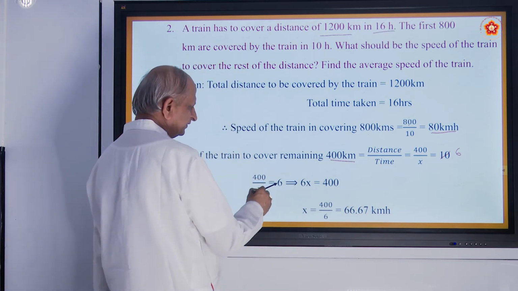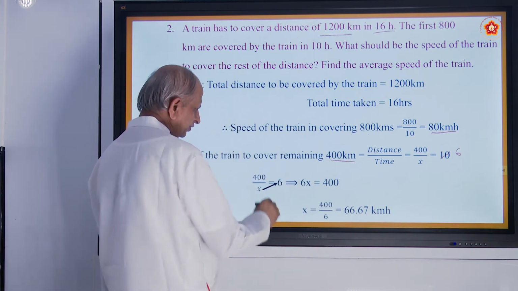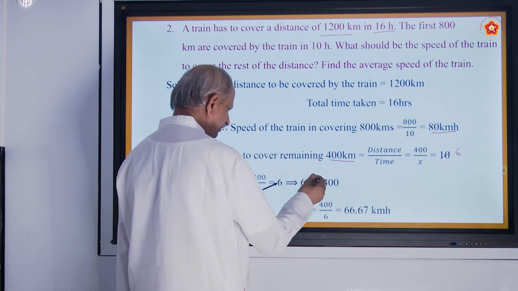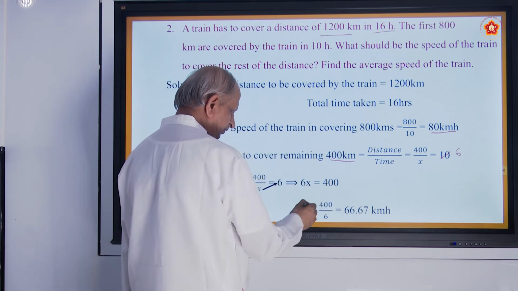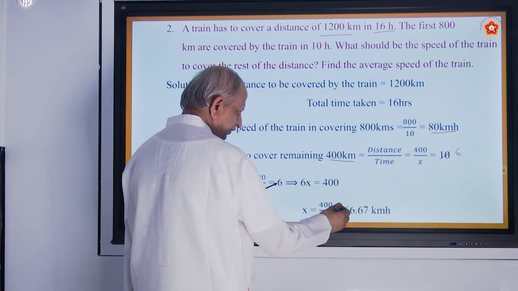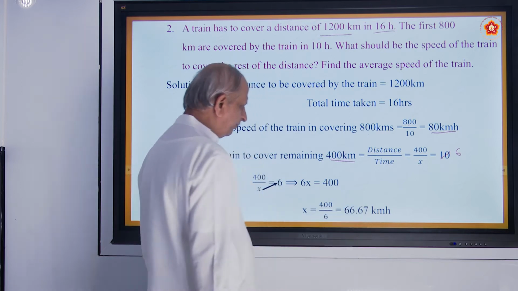So 400 by x is equal to 6. So 6 into x, 6x is equal to 400. x is equal to 400 by 6, 66.67 kilometers.